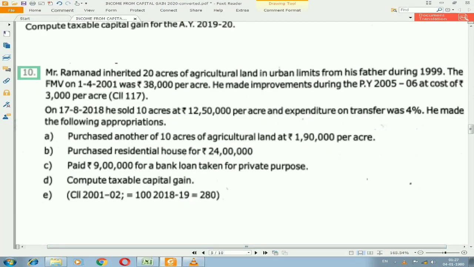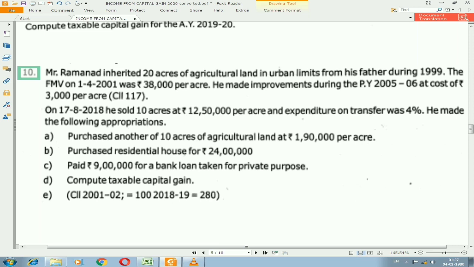Mr. Ramanand inherited 20 acres of agricultural land in urban limits from his father during 1999. The fair market value on 1/4/2001 was rupees 38,000 per acre. He made improvements during the previous year 2005-06 at a cost of rupees 3,000 per acre, and for that year the cost inflation index is 117. On 17/8/2018 he sold 10 acres at 12,50,000 per acre, and expenditure on transfer was 4%.